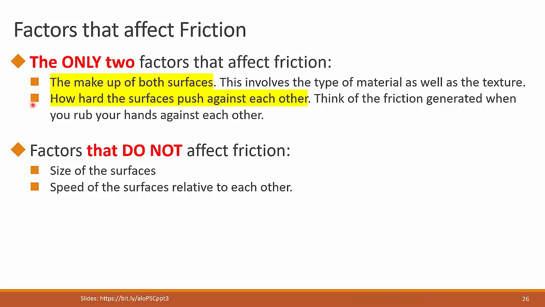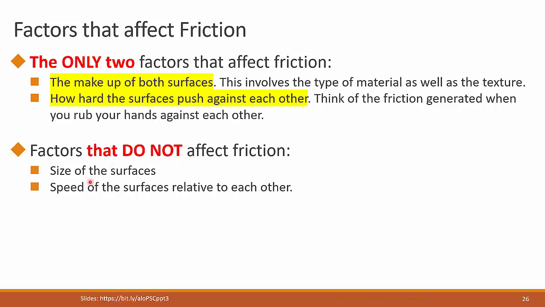The other factor that affects friction is how hard the surfaces push against each other. If we think of the example of the box that I kicked on top of my desk, if I fill that box with something so it is heavier, then it's going to push harder against the desk, and the friction force is going to be more in that case. So the more the surfaces push against each other, the larger the friction force. That's a direct relationship.